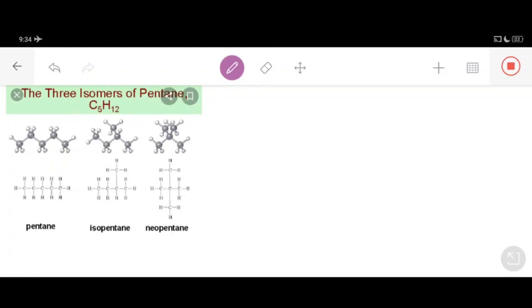Last time we were talking about one of the important topics as far as carbon and its compounds are concerned. We were talking about isomers. Regarding the isomers, let me recapitulate what we discussed in the last video lecture, dear students. Last time, I told you that isomers are organic compounds having the same molecular formula but different structures.